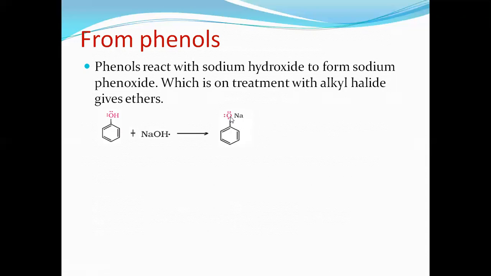Now it's very simple. You have to remove Na. To remove Na, you can add what? Alkyl halide. What is alkyl halide? RX. What would happen? Sodium combines with the X and gives NaX. What is left here? Benzene ring, O, and this R. You will get the product, which is ether.